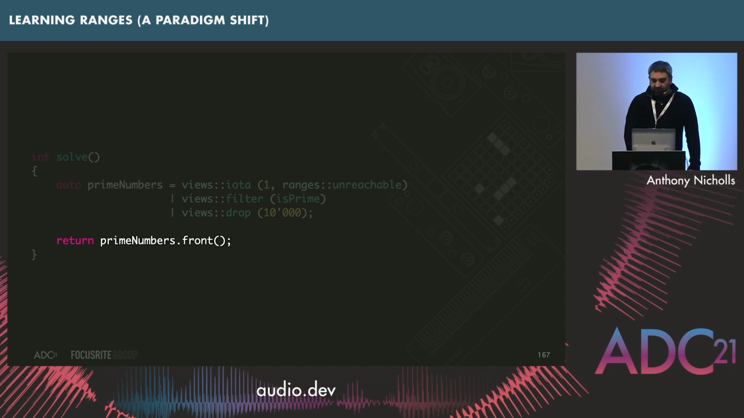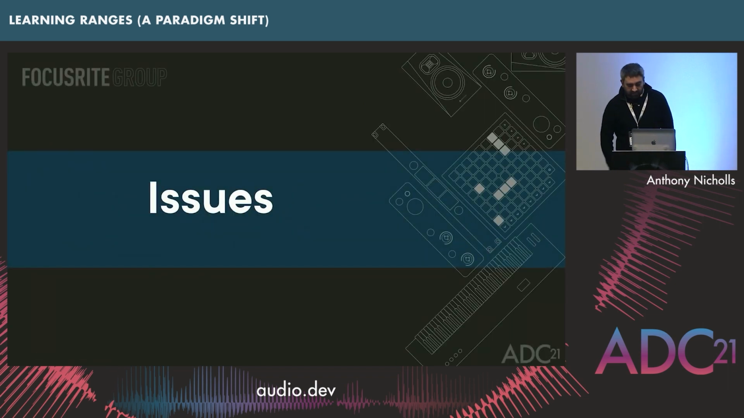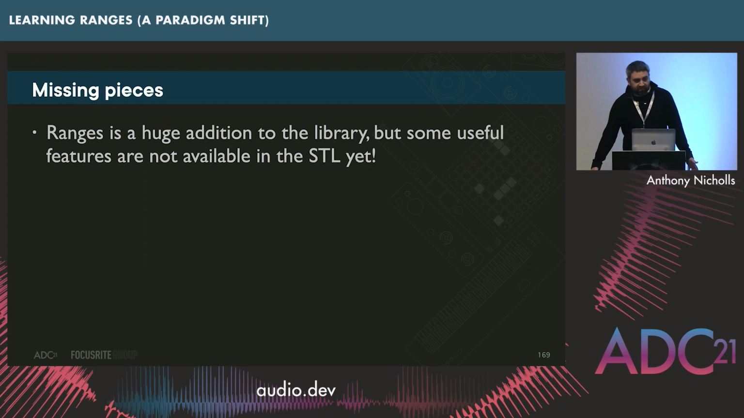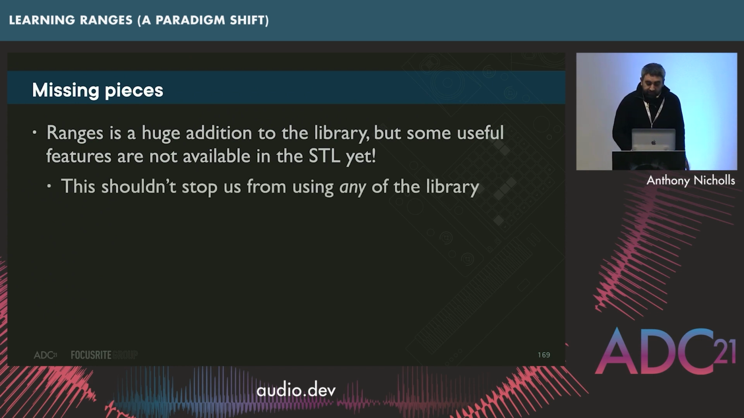Right, so let's quickly go over issues. There are some missing pieces. I've mentioned a couple of times that some things maybe aren't in C++20 yet. So ranges is a huge addition to the library, but some useful features are not quite available in the STL yet. However, I don't think that should stop us from using the library. I've seen a lot of people complain about it online and say, oh no, it's not working, it's not good enough, this is the bug. Well, I think there are still things you could use it for. You could certainly at least start to improve your for loops, if not get rid of them entirely.